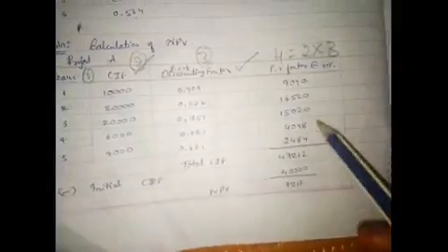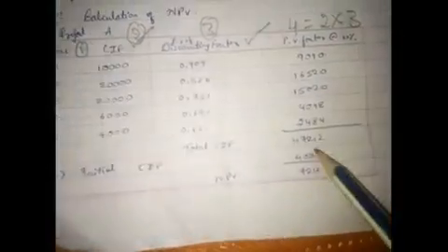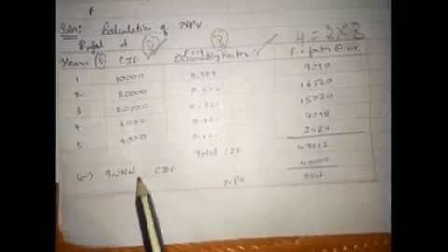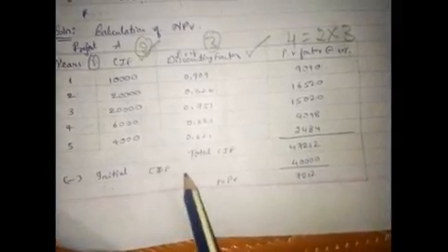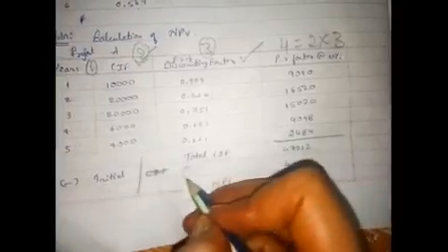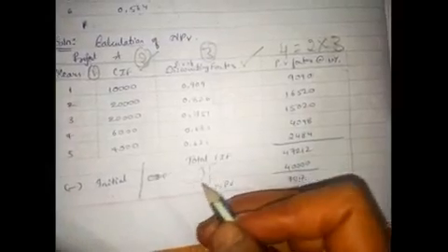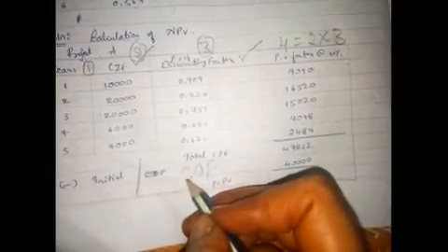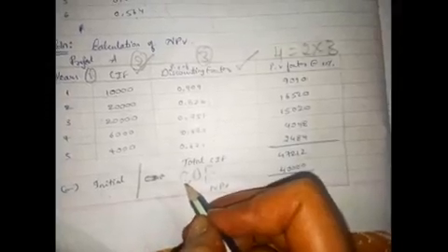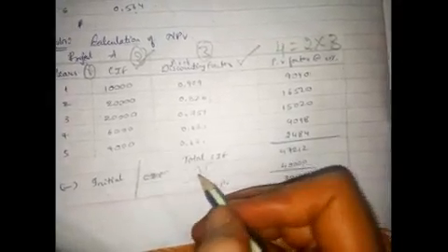If you sum up all these present values, you get total cash inflows, that is 47,212. If you deduct the initial investment, that is not cash inflow, it is initial investment, or else it can also be called cash outflow, COF. So initial investment is the investment or the expenditure made by the company, that is known as cash outflow.